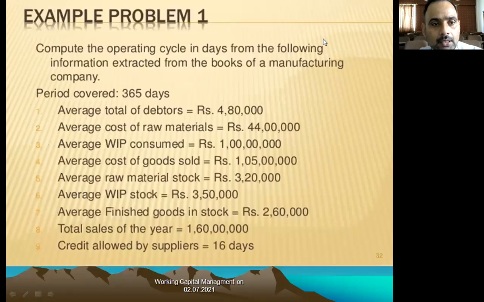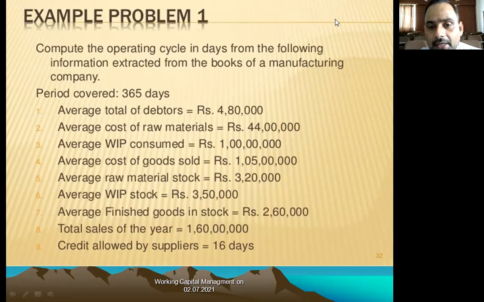Now let's use this entire set of formulas on the basis of one numerical, which I am going to explain here. Compute the operating cycle in days from the following information extracted from the books of a manufacturing company. The period considered is 365 days.